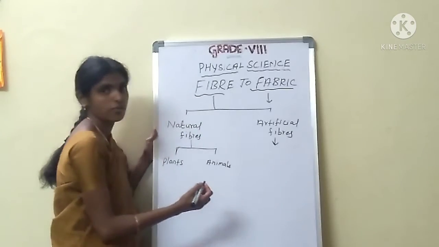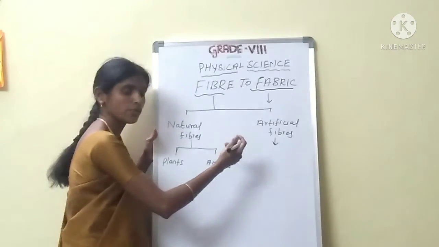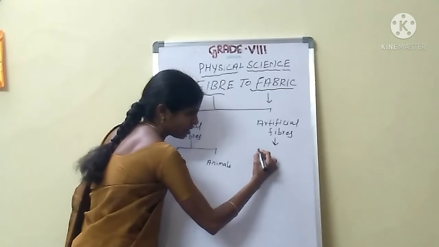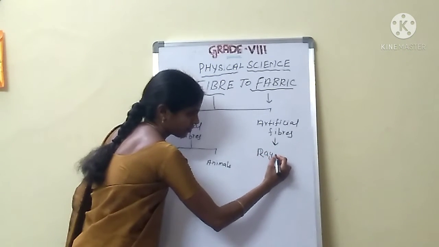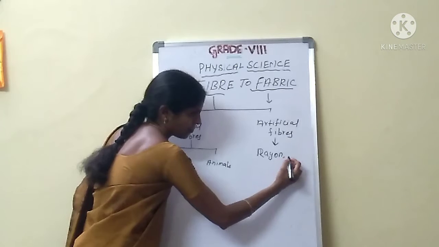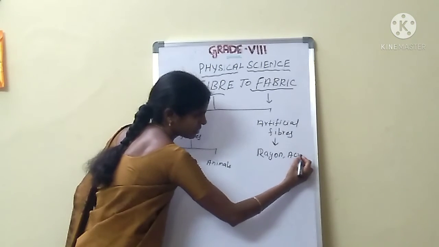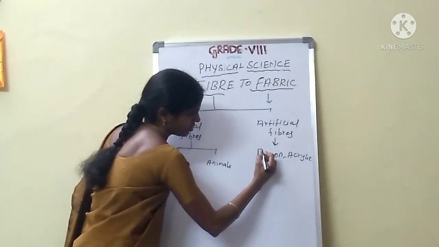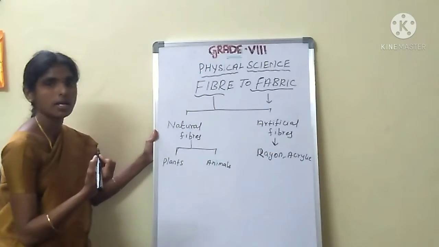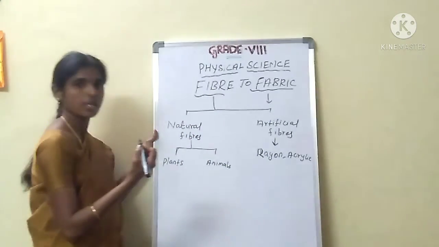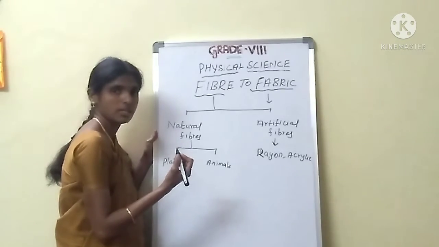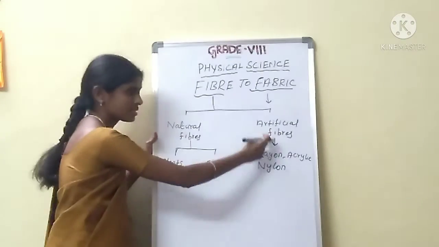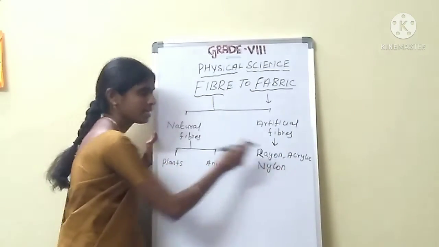Examples of artificial or synthetic fibers: rayon, acrylic, nylon.